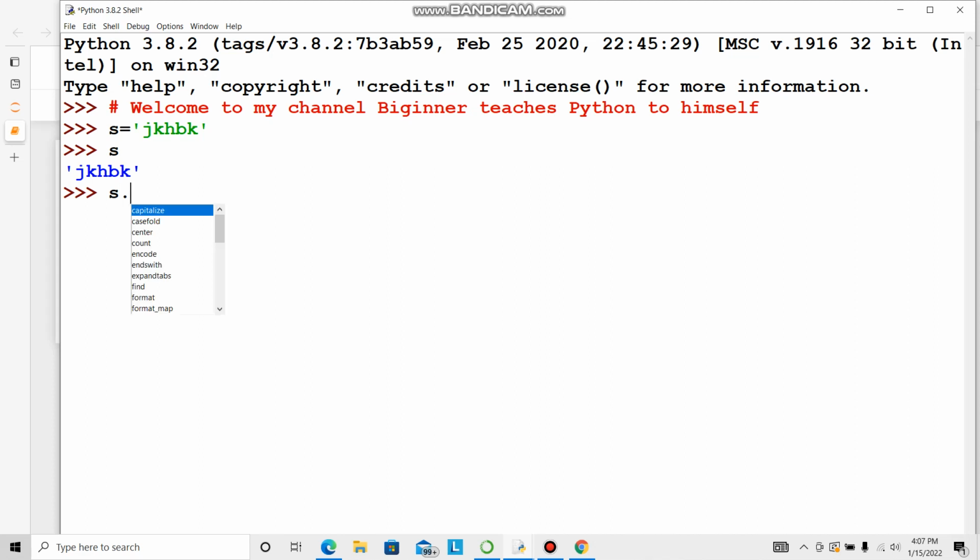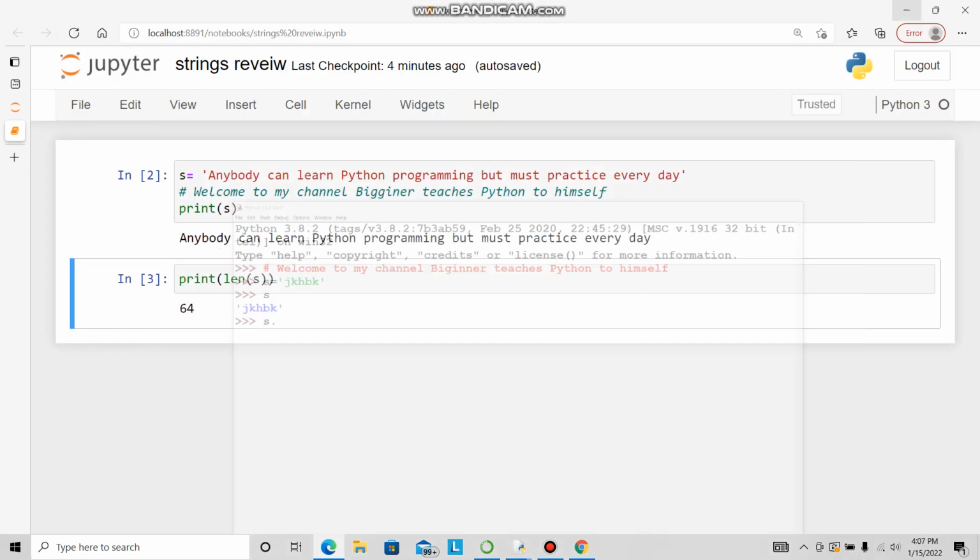So this many things are available. You can see count, endswith, format, index, right, left, and replace also. So upper and lower case also. We'll demo a few of these and others we keep on practicing.